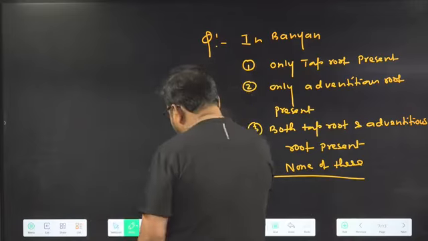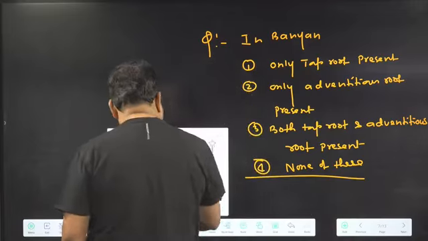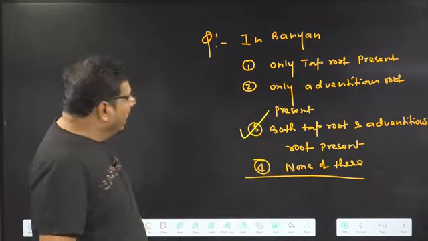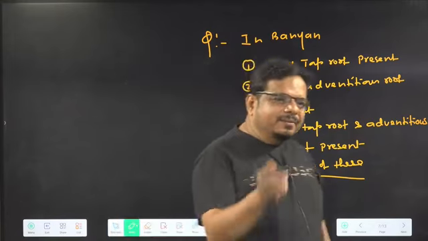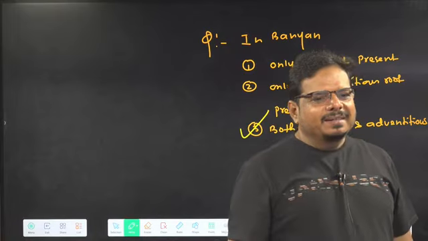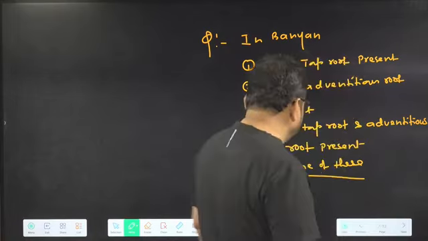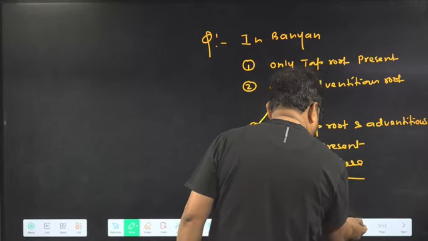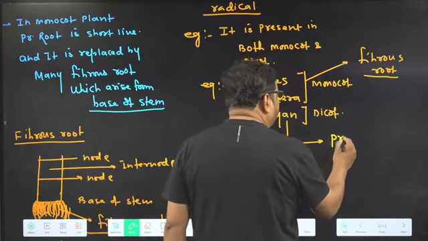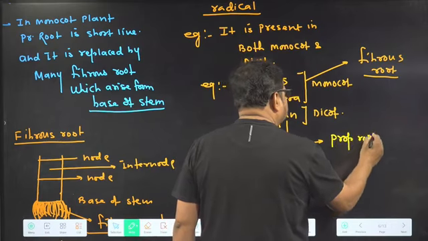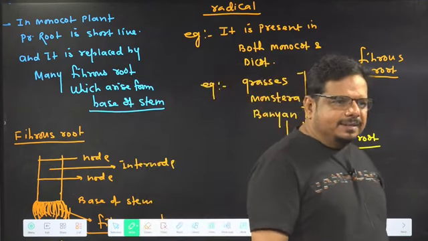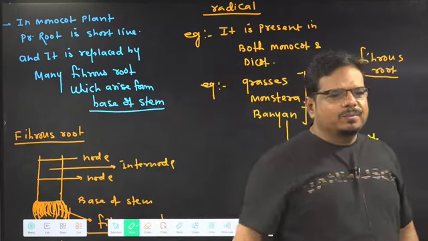So you are answering both. Very good. Well done. Both tap root and adventitious root is present. Now I am asking, in banyan which type of adventitious root is present? Some of the students are writing tap. Now the correct answer came. In banyan, which kind of adventitious root is present? Prop root. I will tell you about the prop root when I talk about mechanical support modification.